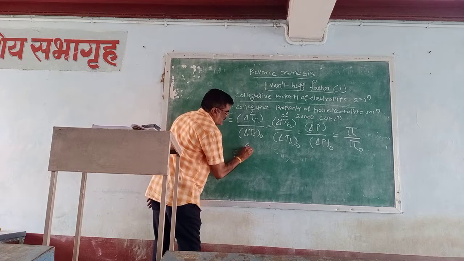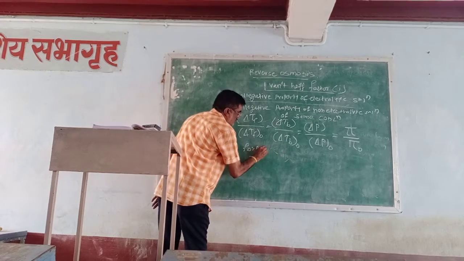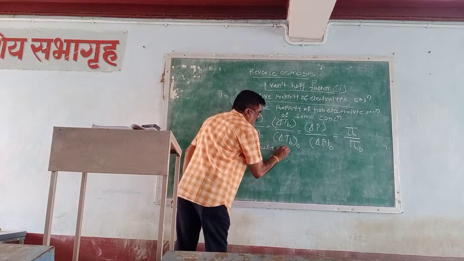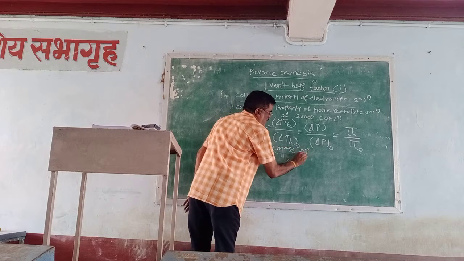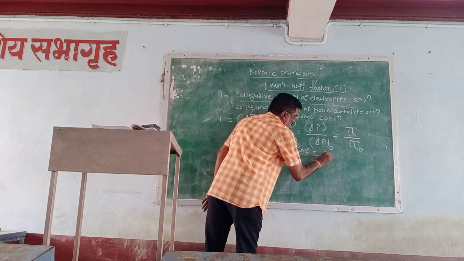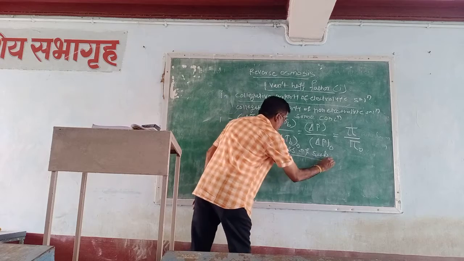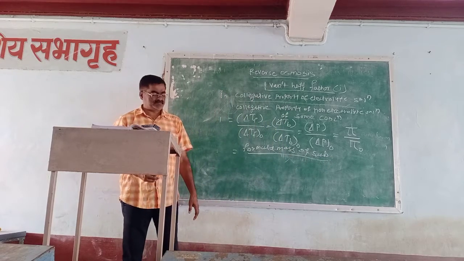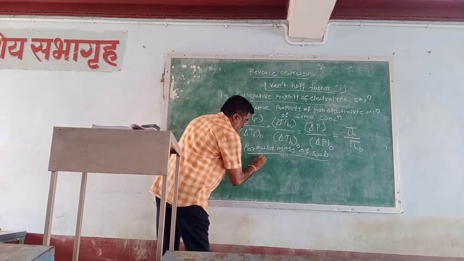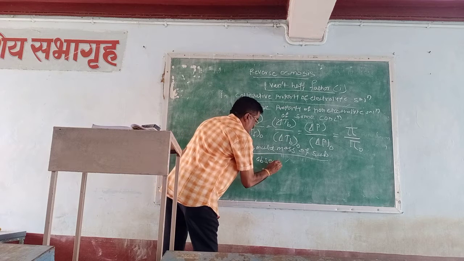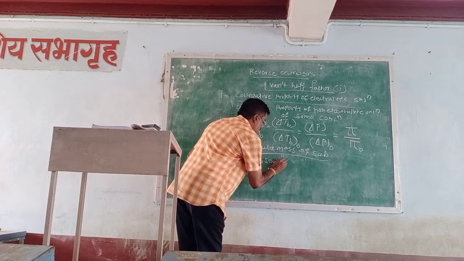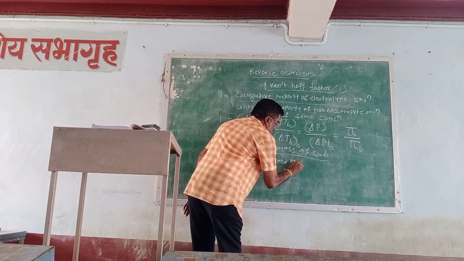That means formula mass of substance to the observed molar mass.